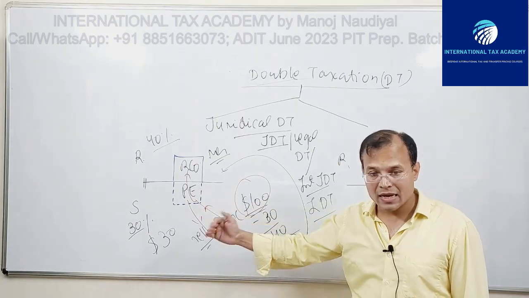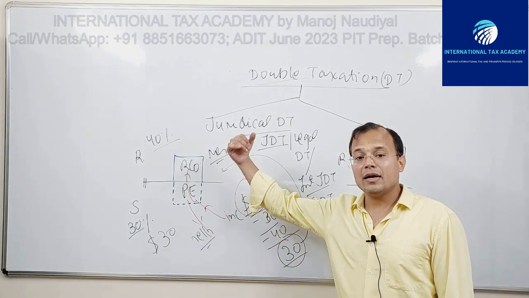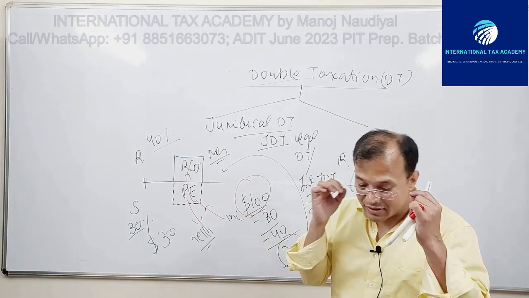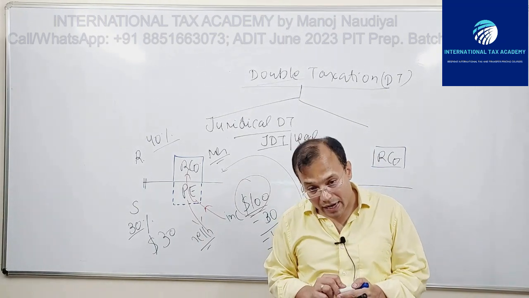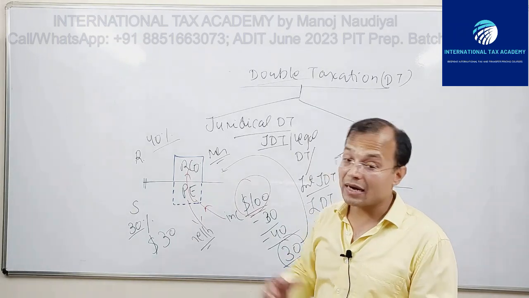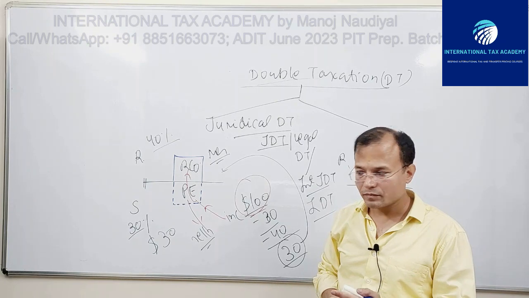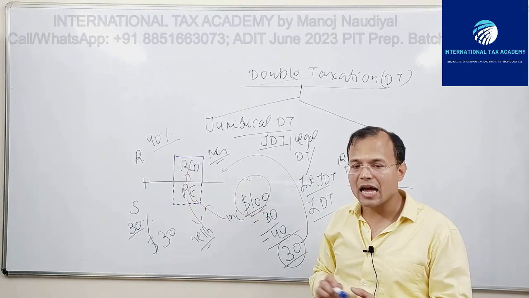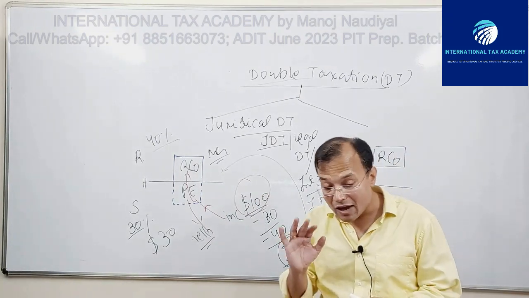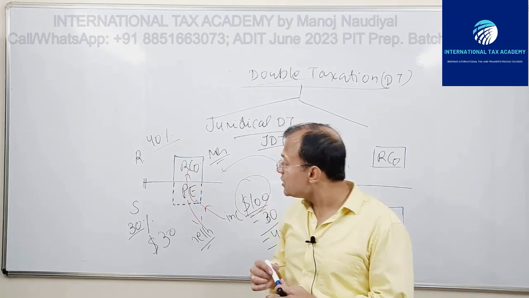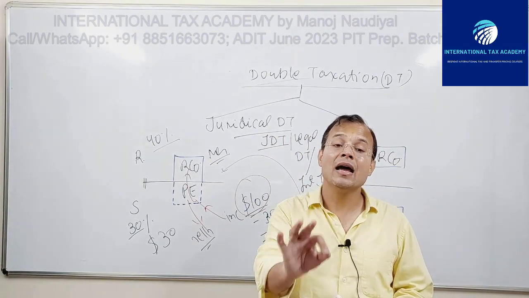This creates obstructions in the cross-border flow of capital. This sort of situation creates hindrances in the development of the international economy and global trade, and that is why right from the beginning, 100 years ago, in 1923, even before that, authorities in various countries have been very mindful of this situation, and that is why tax treaties have been created. This sort of JDT is relieved. This JDT is taken care of by tax treaties.